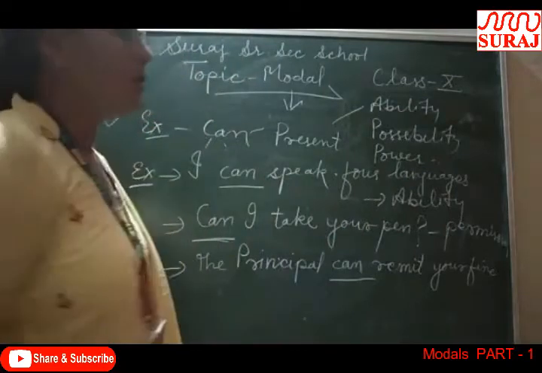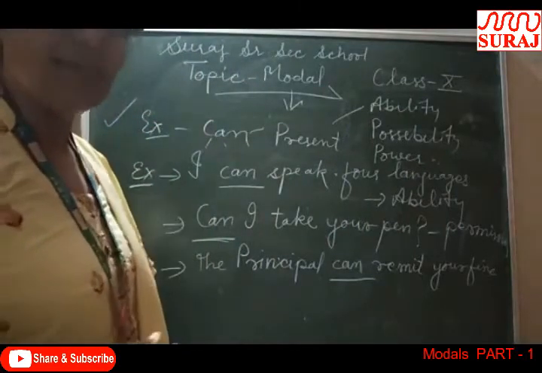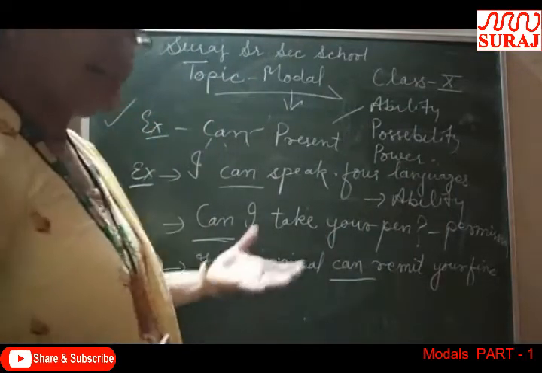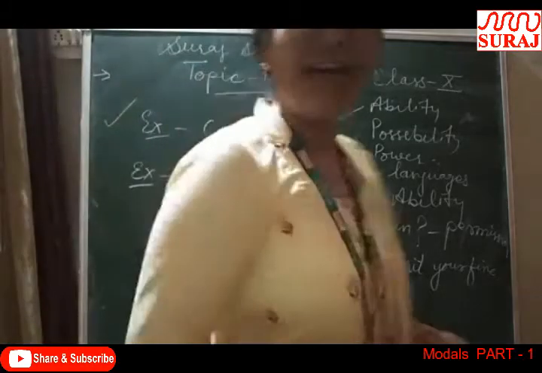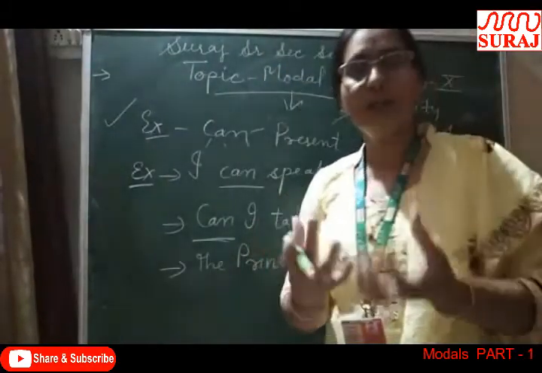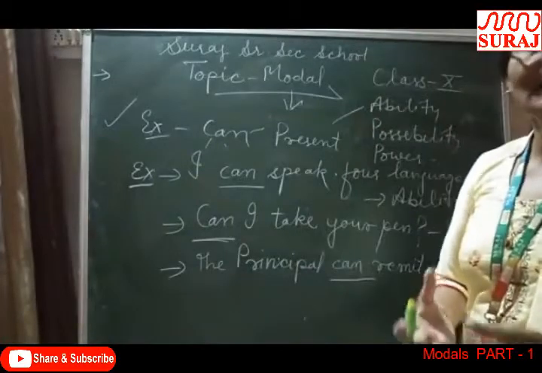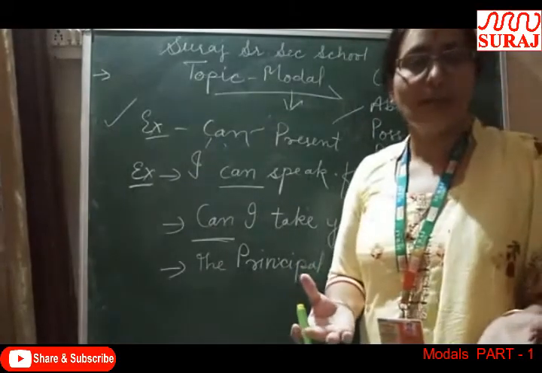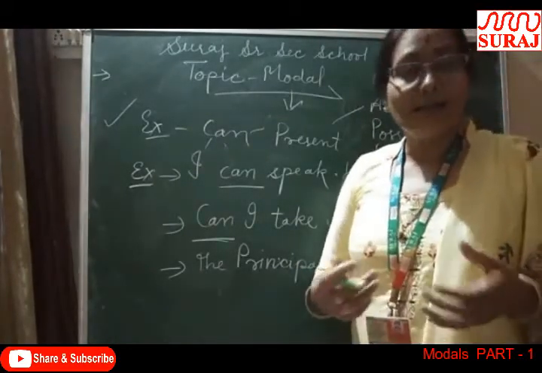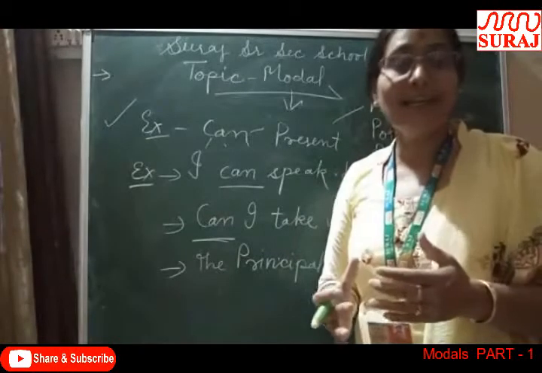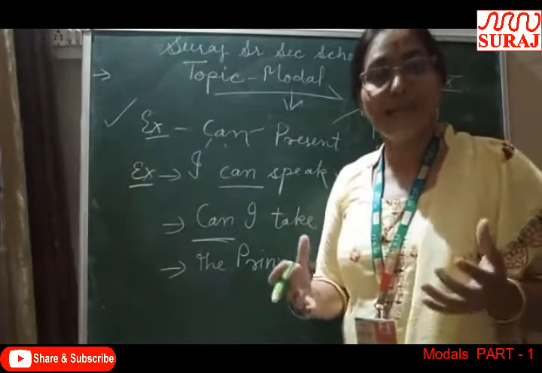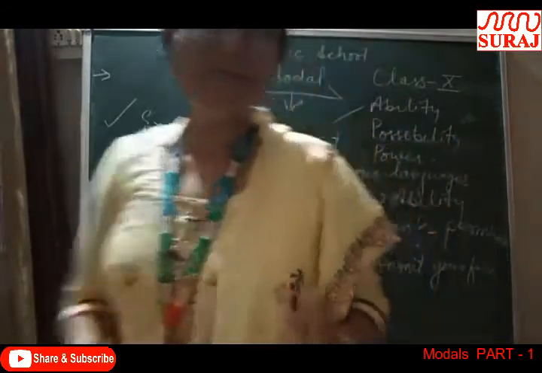So whenever we have to show the permission, then we can use can. Here also I have used can, and after modals I have used the first form. Clear? So like this we will use can to show these things: ability, possibility, power, and inability also.